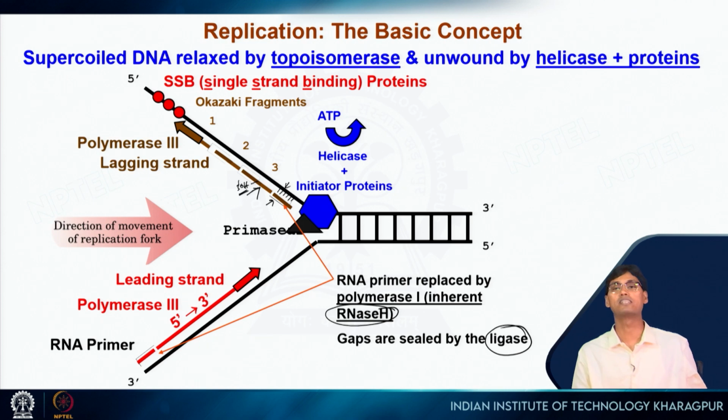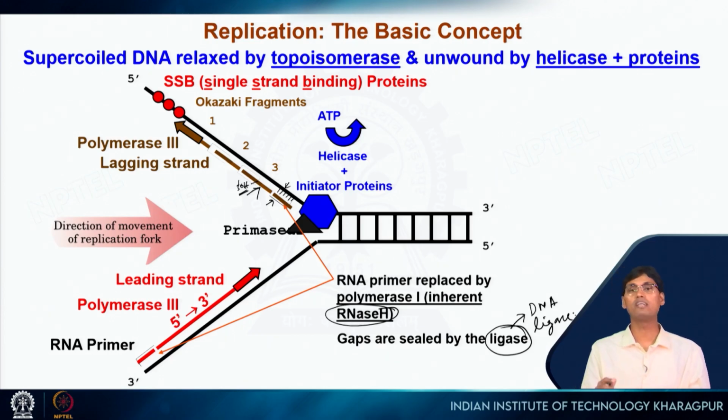This is called ligase, nothing but DNA ligase. Ligase in common term, ligation means to join two things together. Similarly, the name of the enzyme is DNA ligase. So DNA ligase will fill the gap. As a result, now you have a continuous DNA molecule, and this is not made up of RNA anymore. Everything is DNA here. Now from one DNA molecule you are getting 2 DNA molecules. This is the basic mechanism of DNA replication.